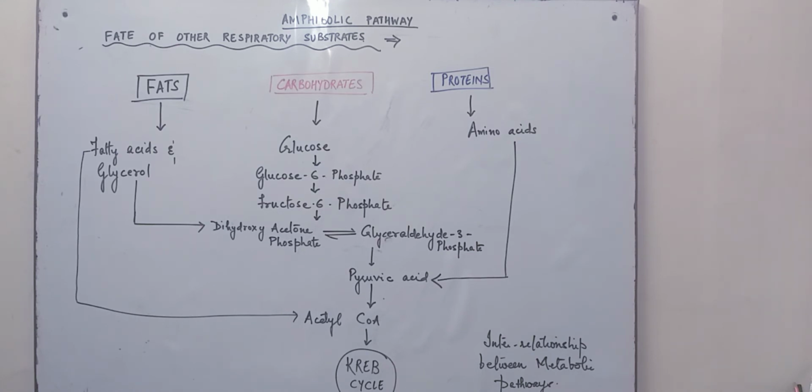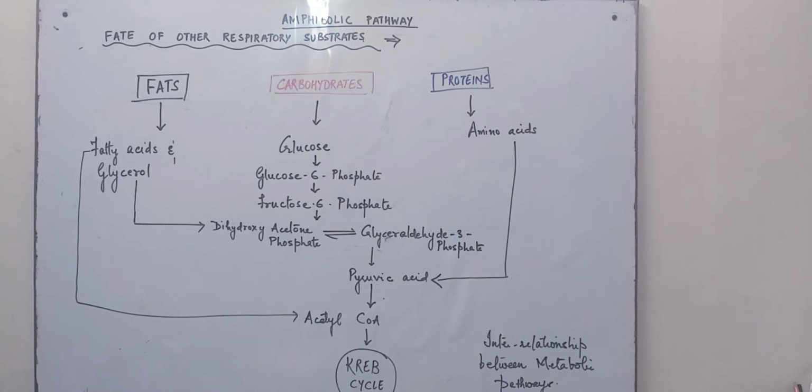Now, there are other respiratory substrates other than carbohydrates, that is fats and proteins. They can also be respired, but unlike carbohydrates, they do not enter the respiratory pathway at the first step, so they do not directly enter the Krebs cycle.